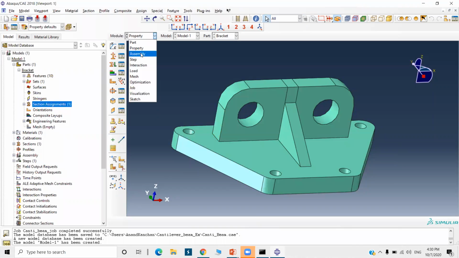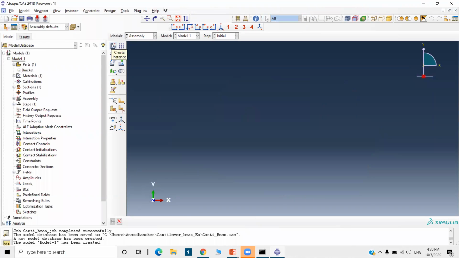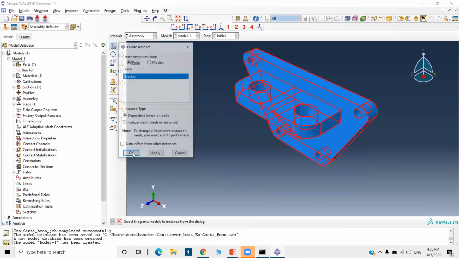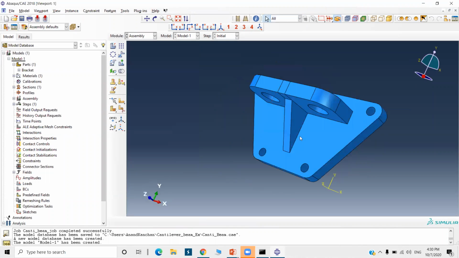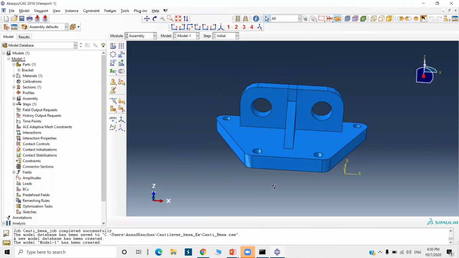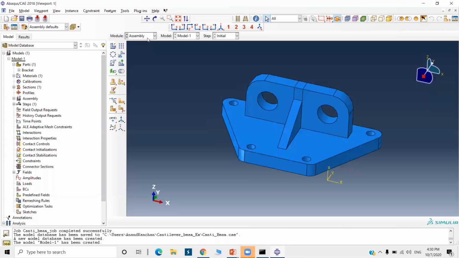The next one is assembly. Now click on create instance and say okay, because only one model, one part, is there. Assembly is done. Now next is a step.